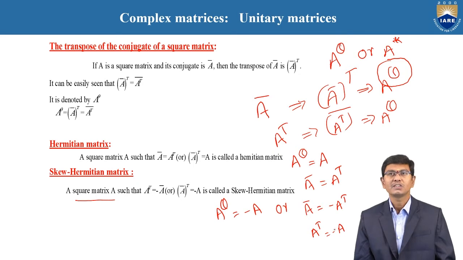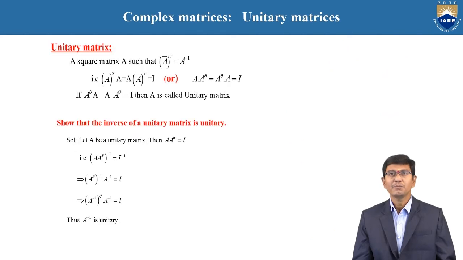These are the three definitions which are very important under complex matrices. One is the conjugate transpose of a matrix, the second one is a Hermitian matrix, and the third one is a skew Hermitian matrix. Coming to the point, based upon the conjugate of a transpose of a matrix, today we are going to discuss the unitary matrix.